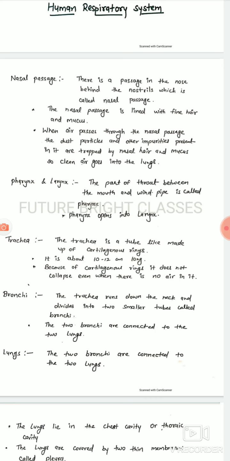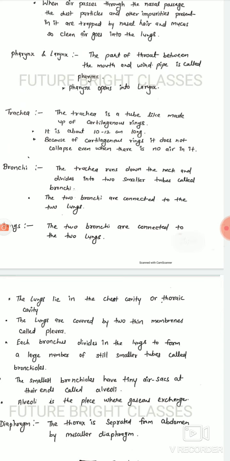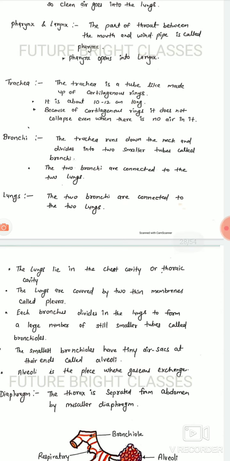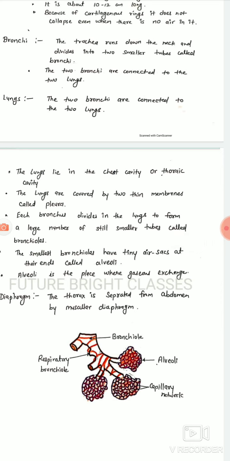Bronchi. The trachea runs down the neck and divides into two smaller tubes called bronchi. The two bronchi are connected to the two lungs. Now lungs. The lungs lie in the chest cavity or thoracic cavity. The lungs are covered by two thin membranes called pleura.